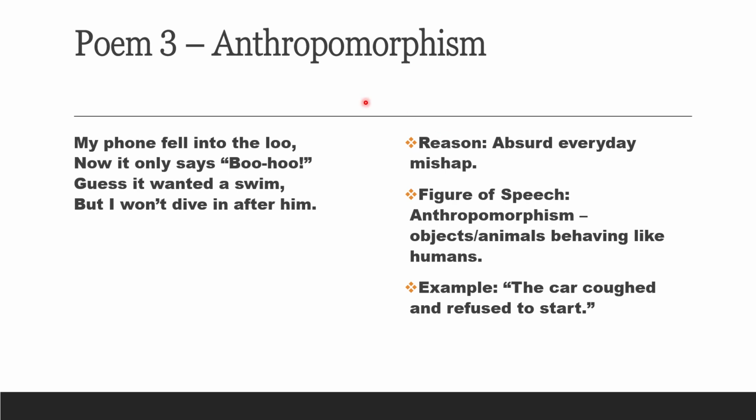The third figure of speech is anthropomorphism, usually objects or animals behaving like humans. So there is a difference between personification and anthropomorphism as well. An example is, my phone fell into the loo, now it only says boo-hoo. Guess it wanted to swim, but I won't dive in after him. So the reason can be an everyday mishap. An example is, the car coughed and refused to start.